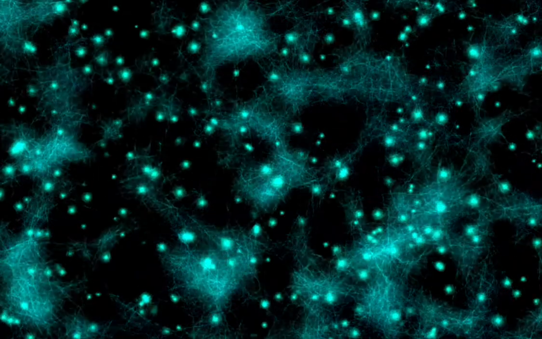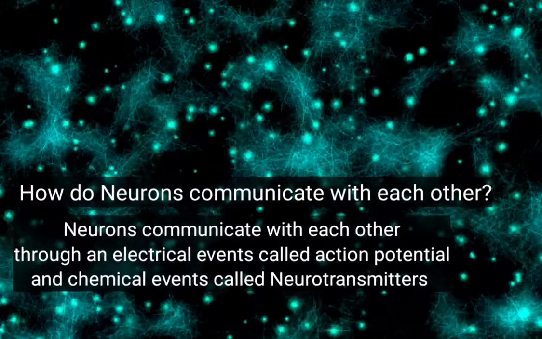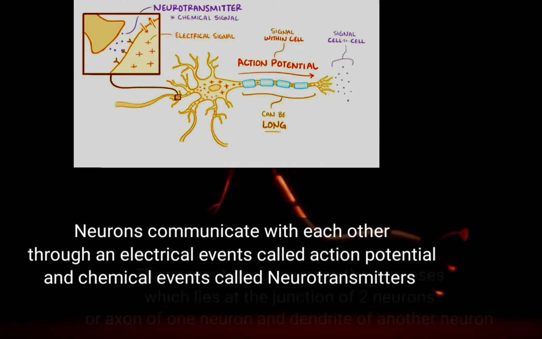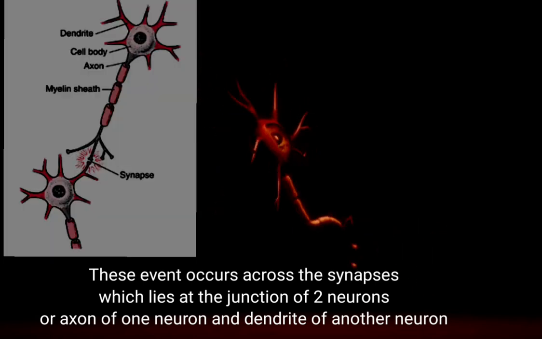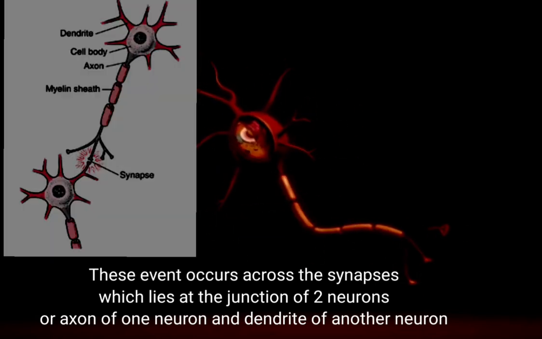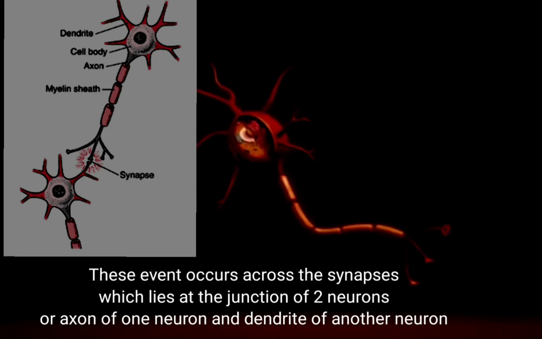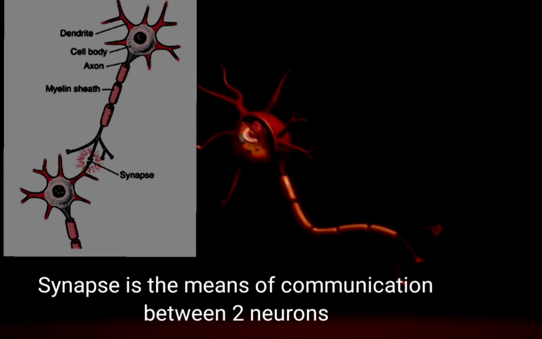First of all, let us talk about how the neurons communicate with each other. The neurons communicate with each other through electrical events called action potentials and chemical events called neurotransmitters. And this occurs across the synapse. The synapse lies at the junction between two neurons. To be more precise, it lies at the junction between the axon of one neuron and the dendrite of another neuron. So the synapse is the means of communication between two neurons.